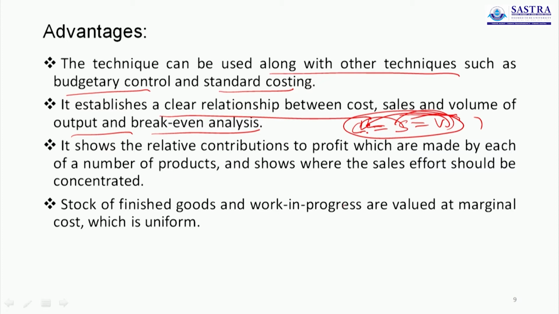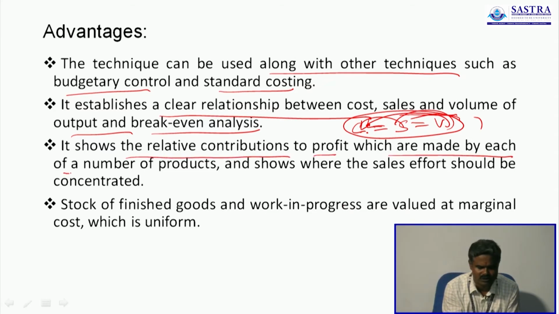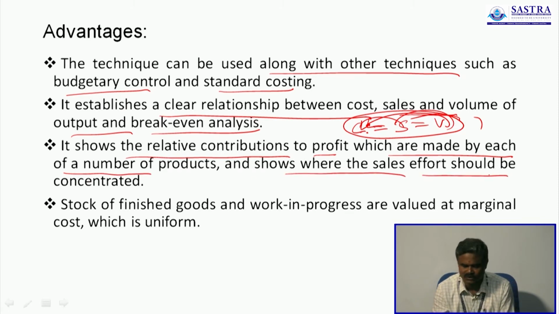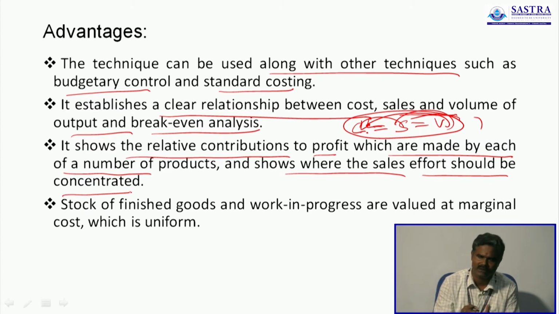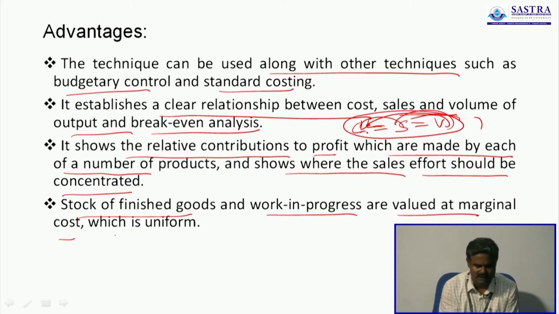When the total revenue or sales exceed the total cost, we have some profit, we are in the safe zone. It shows the relative contributions to profit made by each of a number of products and shows where the sales effort should be concentrated. Here we give unit cost as well as total, number of units produced as well as total volume. Stock of finished goods and work in process are valued at marginal cost, which is uniform.